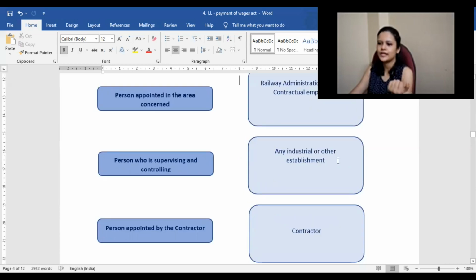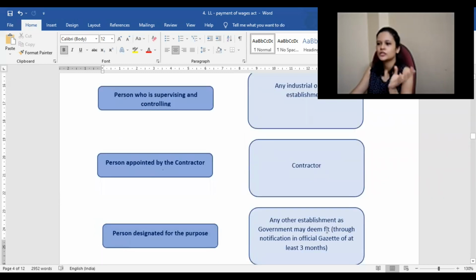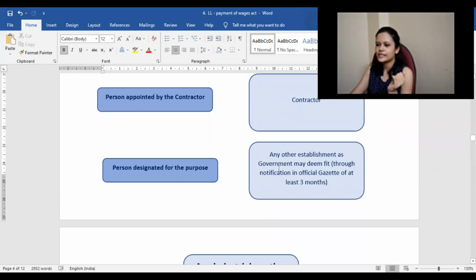Any industrial or other establishment, it will apply. Contractor, if some contractor has hired some employees, to those employees also it will apply. Any other establishment as government may deem fit through notification in the official gazette at least 3 months prior.